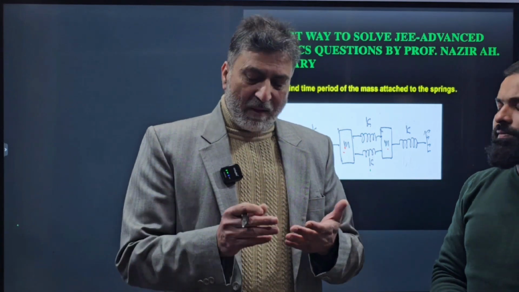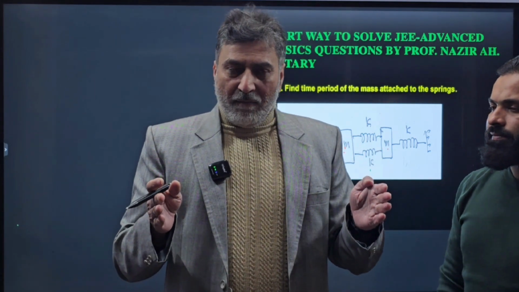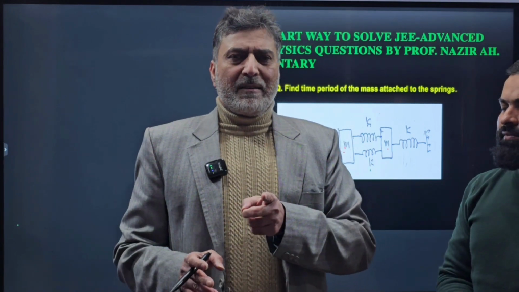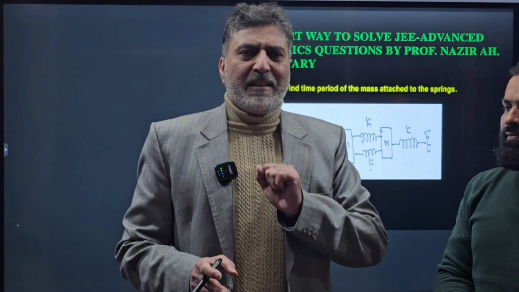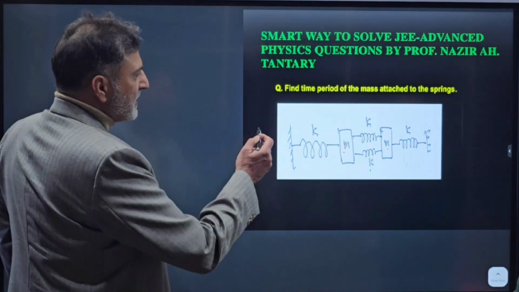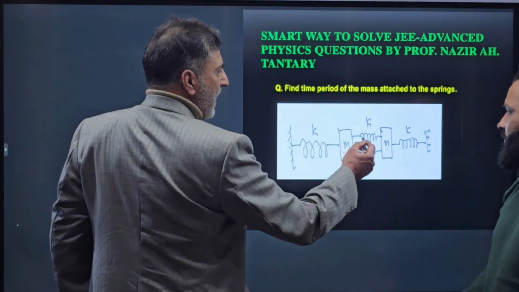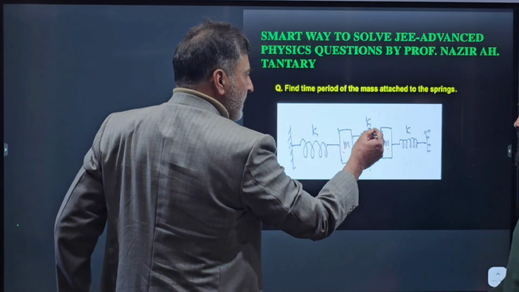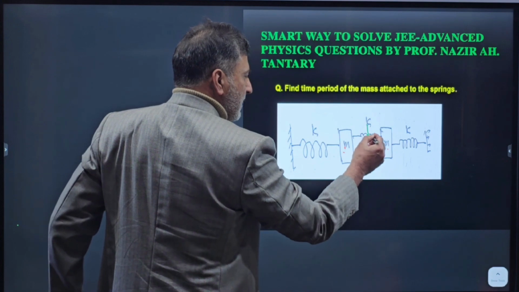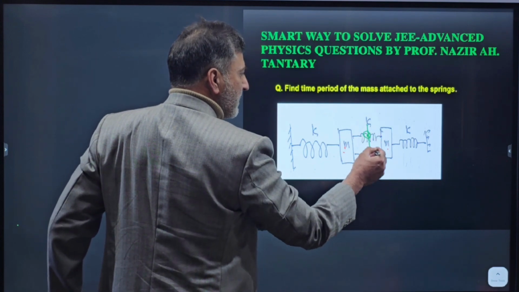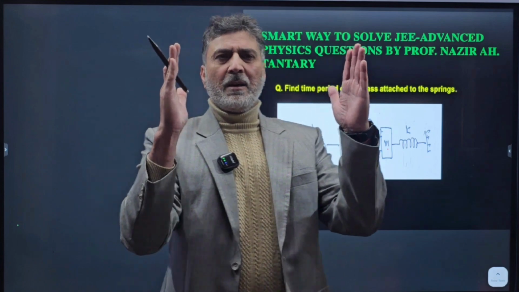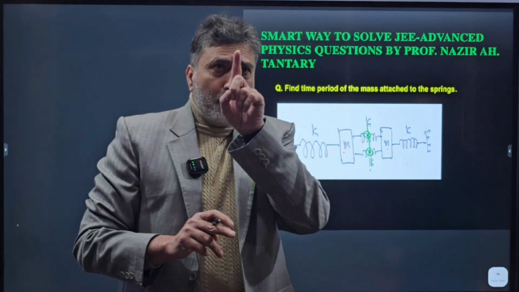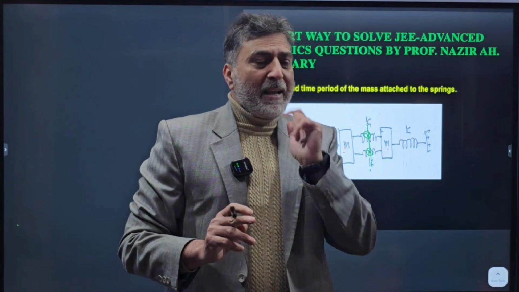So what we do is that हम क्या करेंगे, ये दो masses जो है, when we make them to oscillate like this, there is always a point or points in the system which are at rest. So what are the possible points which are at rest in this system? When it oscillates like this one, like this, so these 2 points, this point and this point, that will remain at rest. Something like this. ऐसे जब ऑसिलेट करेगा तो बीच में 2 पॉइंट्स ऐसे जरूर हैं, या कुछ पॉइंट्स ऐसे जरूर हैं वर्टिकल लाइन पर जो रेस्ट में हैं.